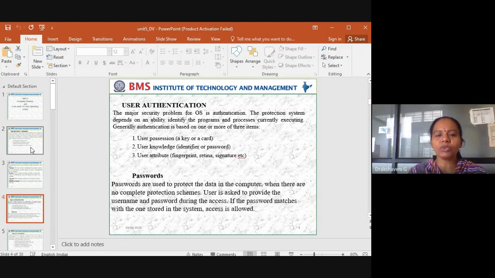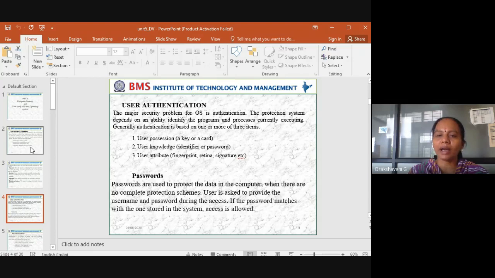And the other one is user attributes. Sometimes, in our college, we were using a fingerprint to monitor at what time we have come to the college, and other details. We keep our fingers, and the system accepts or identifies our finger, and records at what time we have entered the college. So that is one attribute.